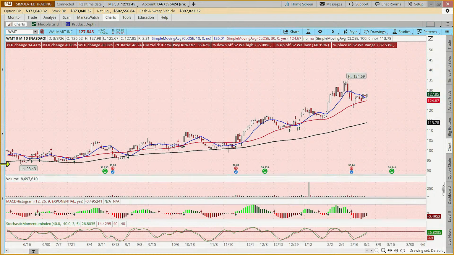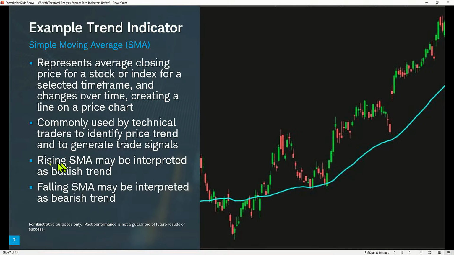Okay. So coming back to our charts here, we'll say that if the simple moving average is rising, we can look at that as a bullish trend. If it's falling, we call that a bearish trend.